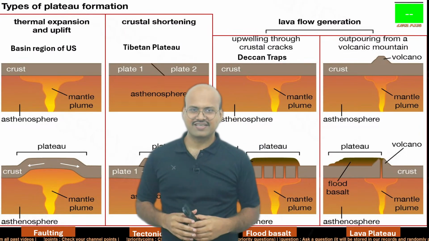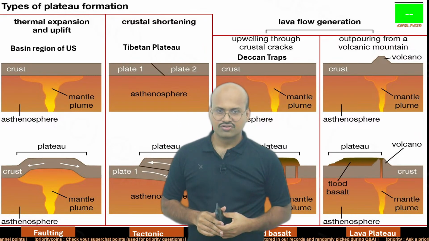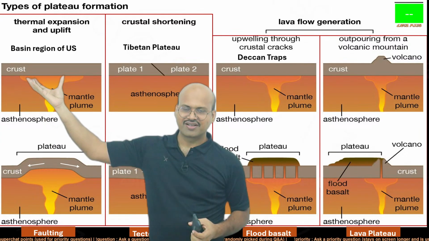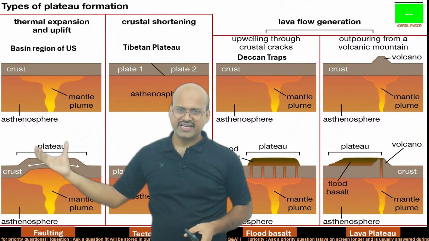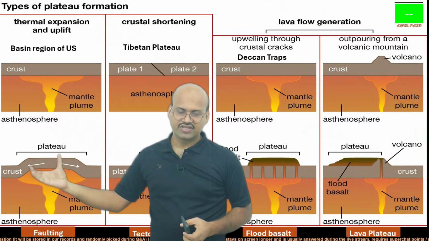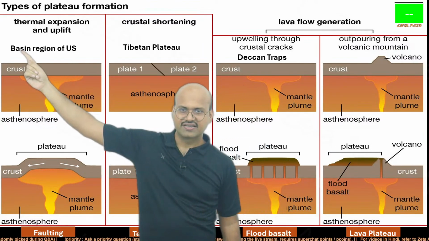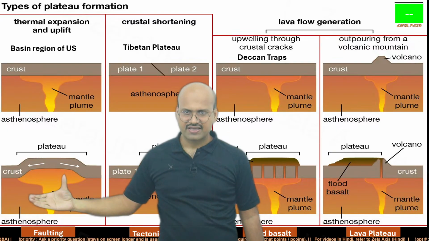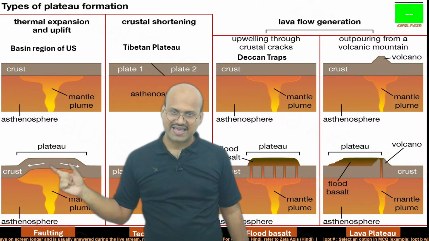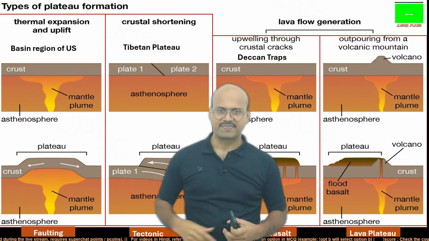Now here we can see a summary of the process of formation of different types of plateaus. Here we can see faulting. There is a magma plume coming from the deeper part of the mantle, and it will cause bending of the plate of the earth's crust, and over time cracks can form on the edges. The basin region of the US is formed by this kind of faulting. Here the plate will move away. This is called crustal expansion, and because of it there will be faulting in this plate.